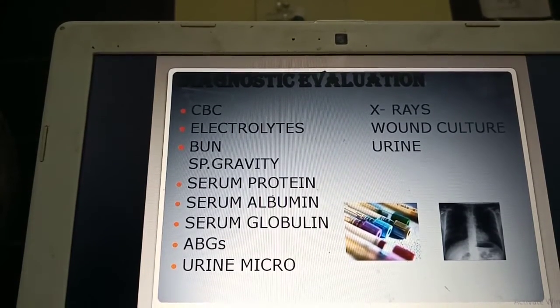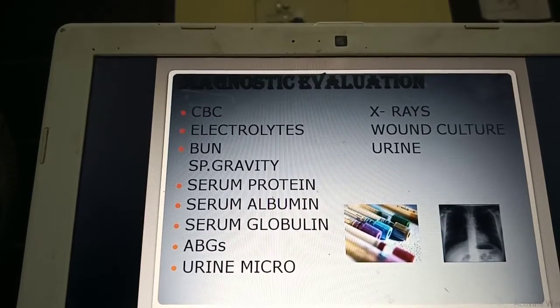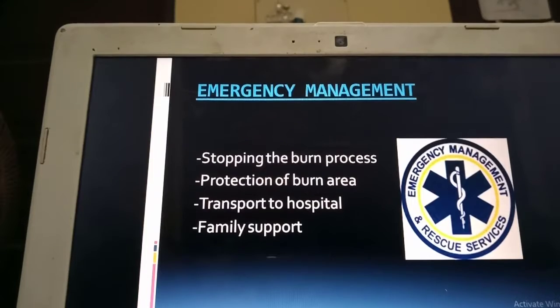If there's any respiratory involvement, urine microscopy and x-rays are done to look for pulmonary inhalation injury. A wound culture can be done on the 3rd or 5th day of the burn injury to know whether there's any wound sepsis.